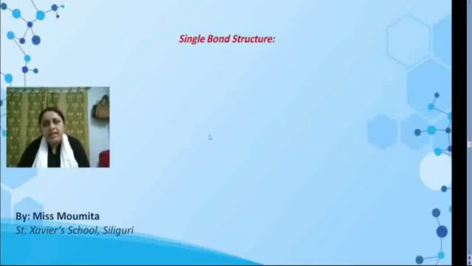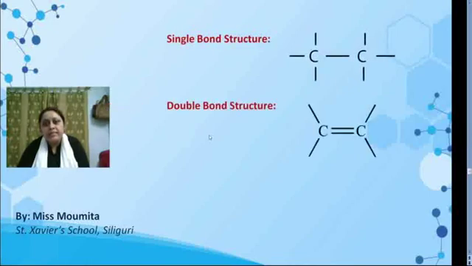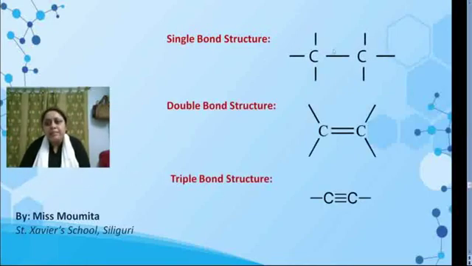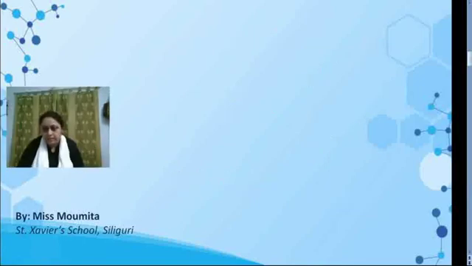Next, carbon can form single bond compounds, carbon can form double bond compounds, carbon can form triple bond compounds. In all these compounds, carbon is satisfying its 4 valency, that is known as tetravalency.